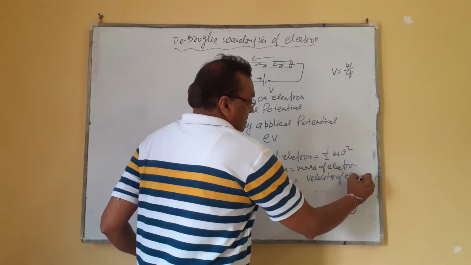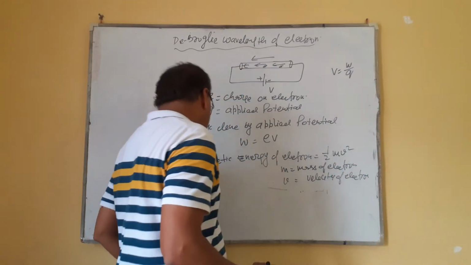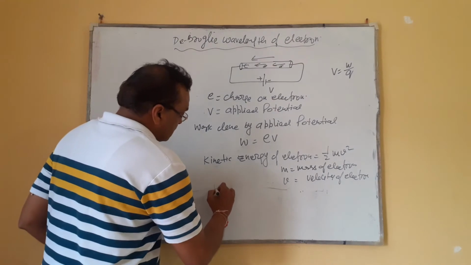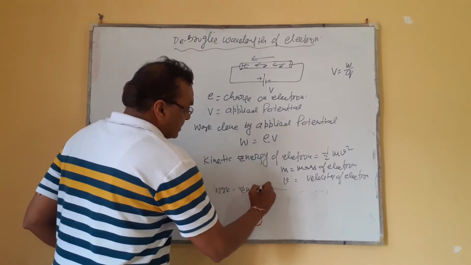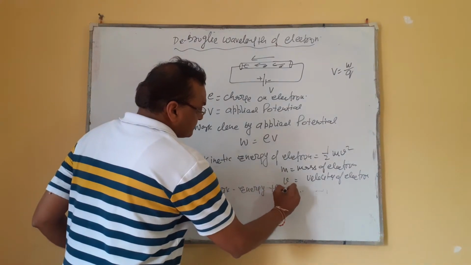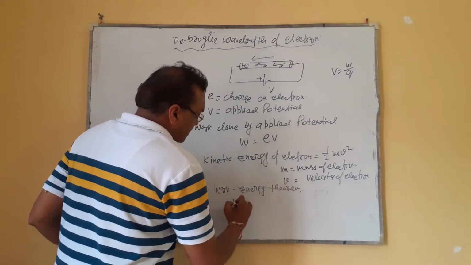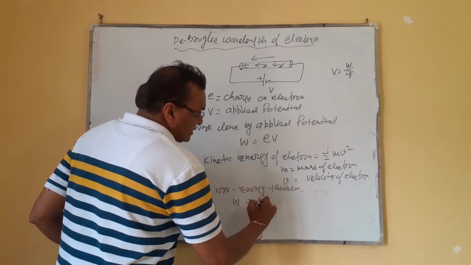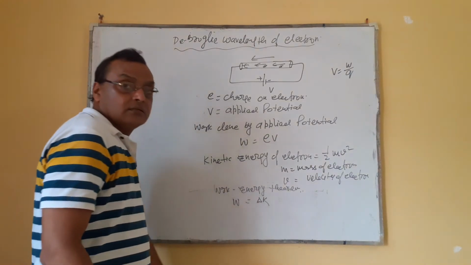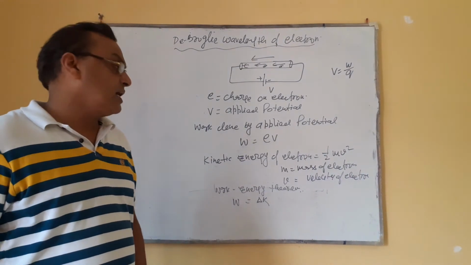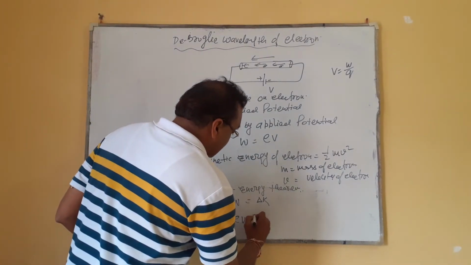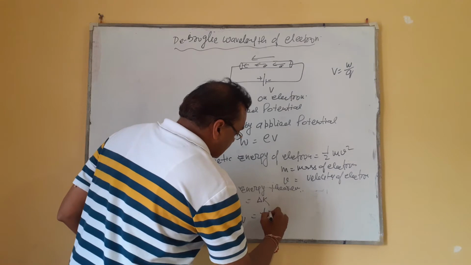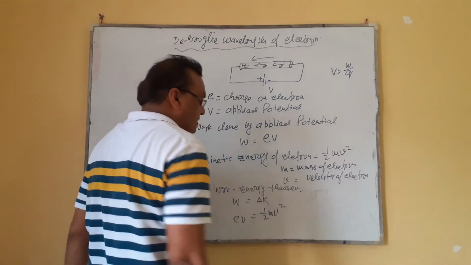Okay, तो from the work energy theorem क्या हो जाएगा? The work done will be the change in kinetic energy. तो work done आपको आया eV और kinetic energy थी half mv square.